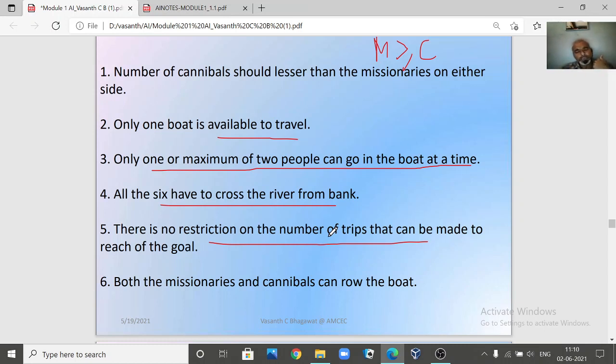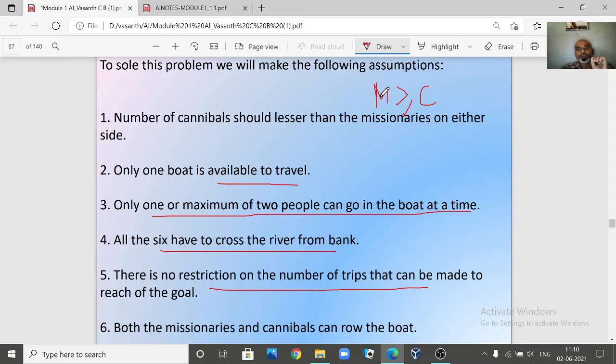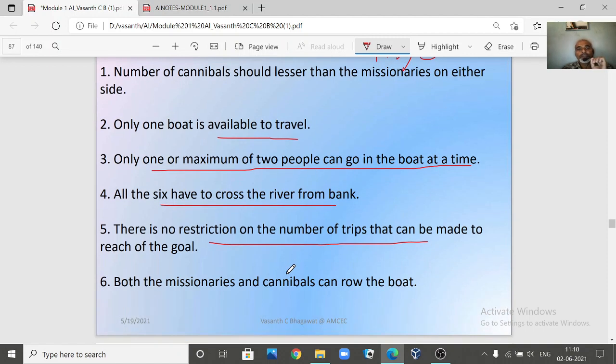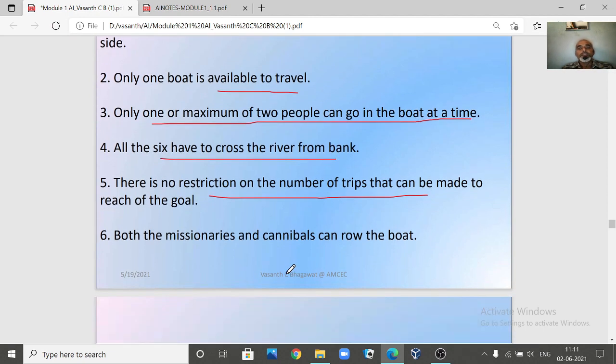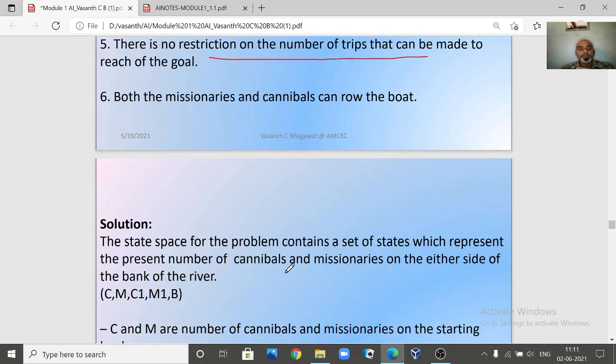You can make n number of trips, but one major important condition is that the number of missionaries should always be greater than or equal to the cannibals. Now these are some of the assumptions which we are going to make in order to solve this problem. So first, we want to define this particular problem as a state space search, right?